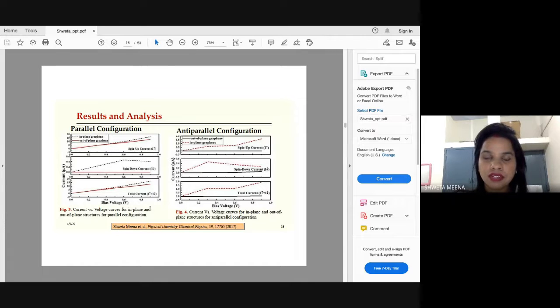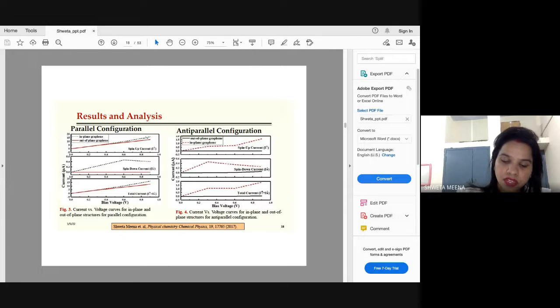As I had mentioned in the previous slides, in case of parallel configuration you will get high current, since resistance is less. You will get high current for spin up. Here we are assuming that these are our majority carriers, and these are our minority carriers.